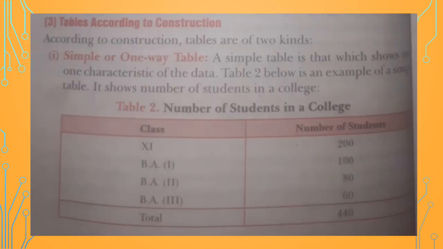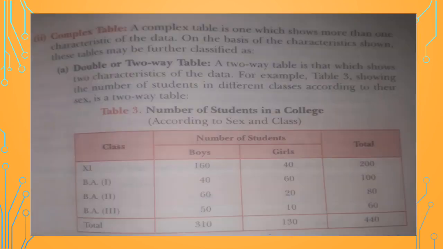Next is table according to construction. According to construction, the first form of table is the simple or one-way table, which shows one characteristic of data. Here is an example given to you, number of students in a college. So it represents the data based upon the classes only. Clear? So class and number of students is given. It is based upon one feature of data.